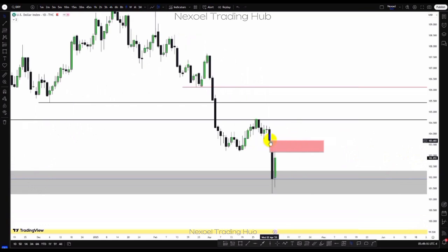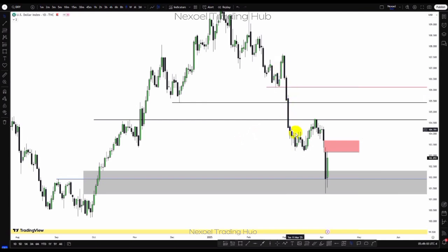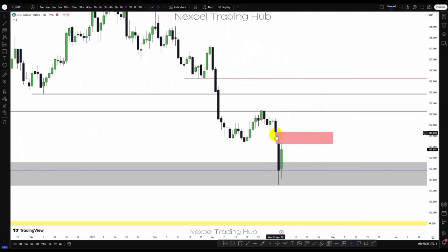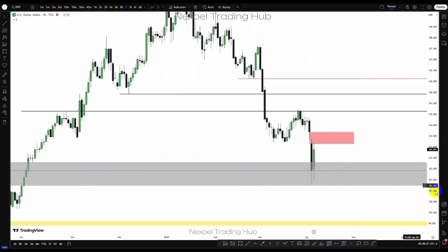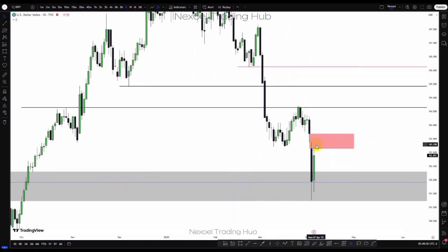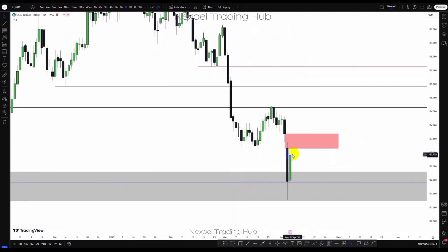So what we can see here from the daily time frame is we had the bearish impulse here, then price pullback. We called out this pullback into the weekly inversion fair value gap. Now here we have this monthly inversion fair value gap. So clearly now we can see we had the sharp movement to the downside, returning to mitigate the bullish order block in the monthly time frame, and also this fair value gap, which is from the weekly time frame. We also have that in the monthly time frame, but refining it we will work with the weekly time frame. So what we can see here is price left this gap here. So I'm looking forward to see how price trades to the upside, filling up this gap here.